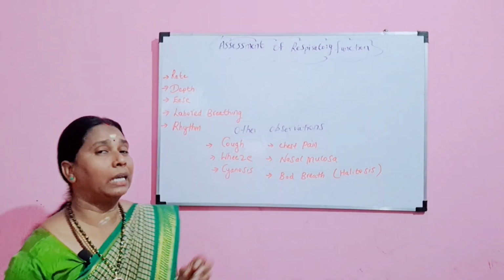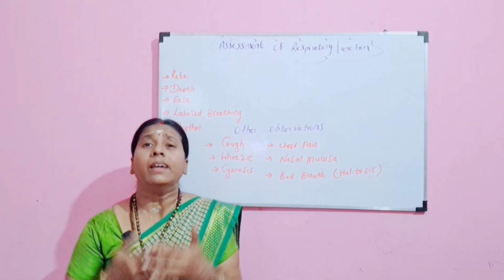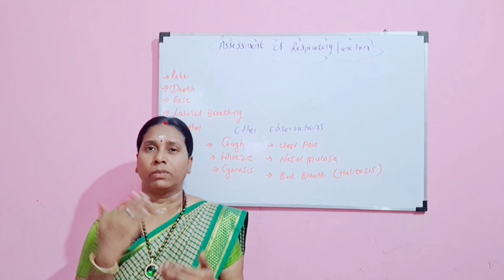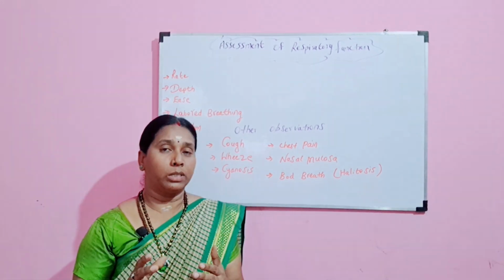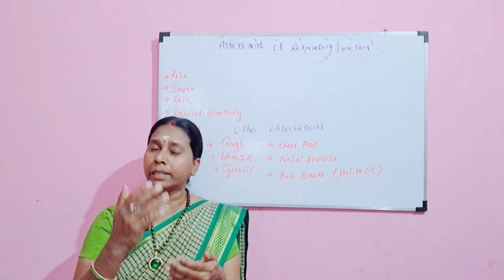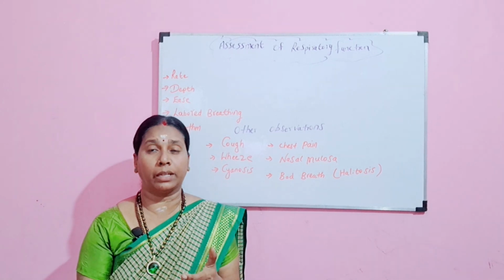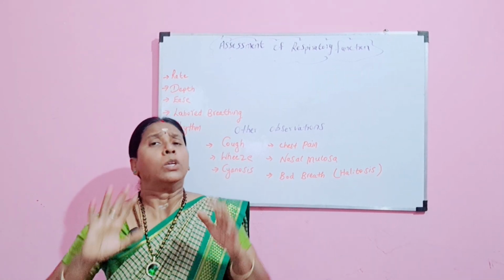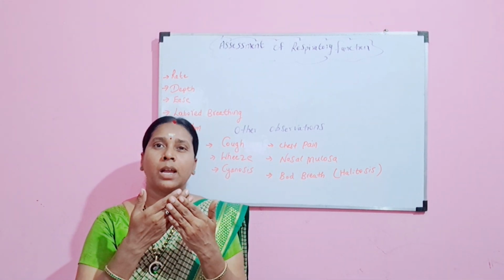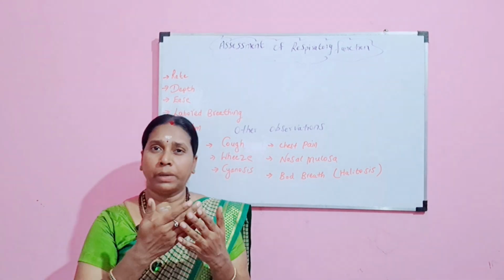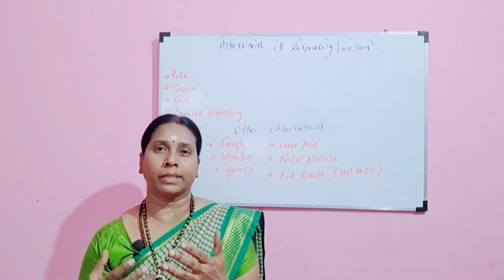And then we have to ask about cyanosis. So what is cyanosis? It is the bluish discoloration of the skin and the mucous membrane. Okay, so now why does this cyanosis take place? When there is decreased oxygen in the blood, at that time there will be bluish discoloration of the skin and mucous membrane. Usually this cyanosis is exhibited in your extremities, either the upper extremities, or very commonly the lower extremities, when the blood flow is coming very less.